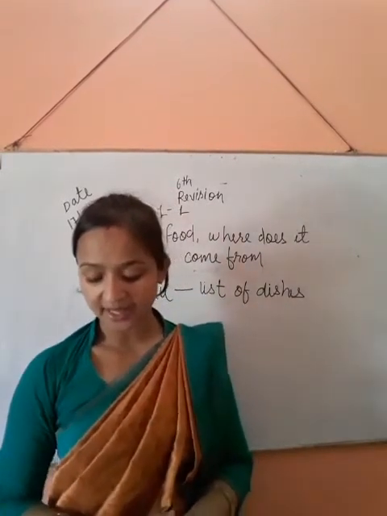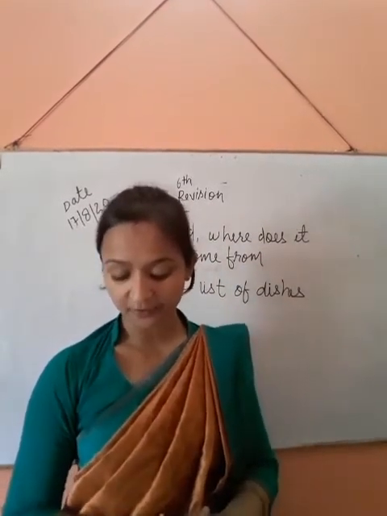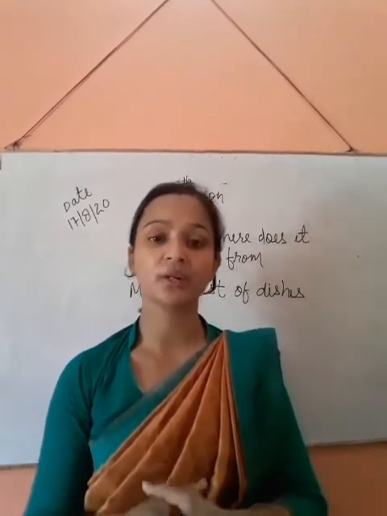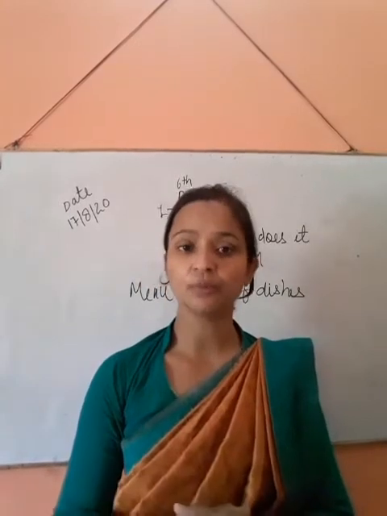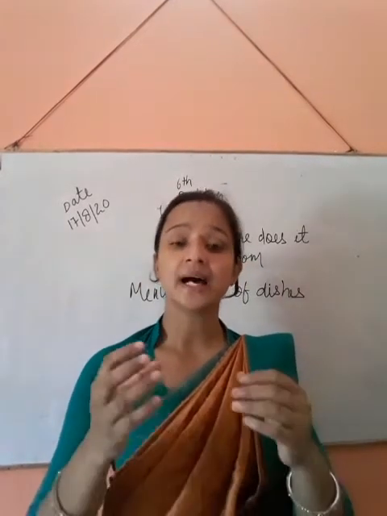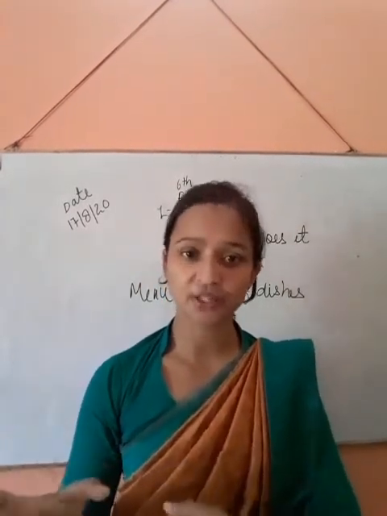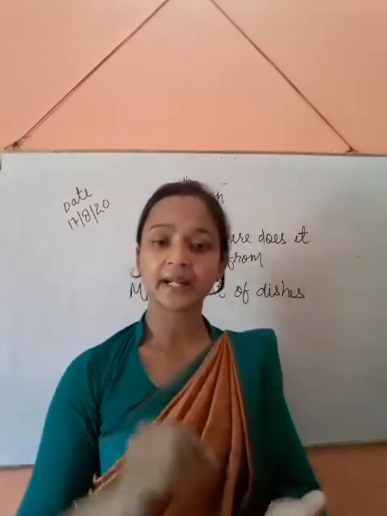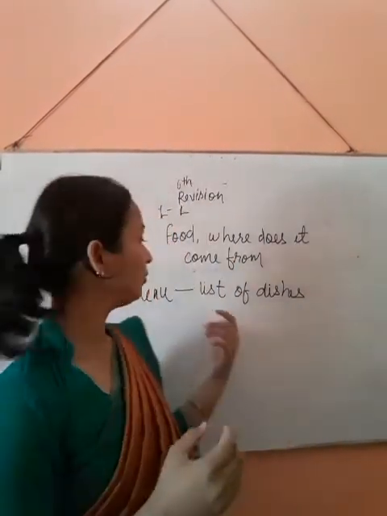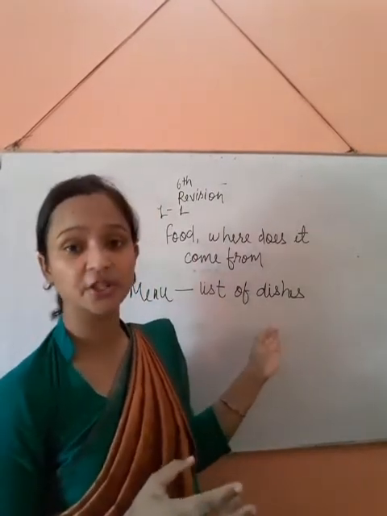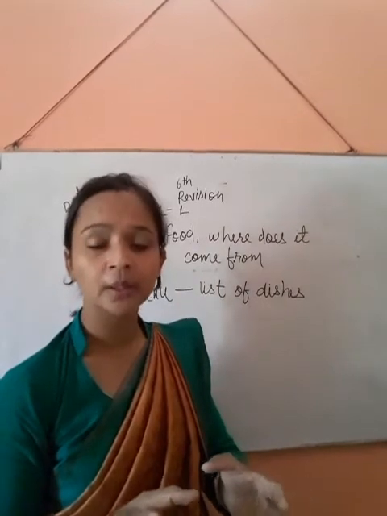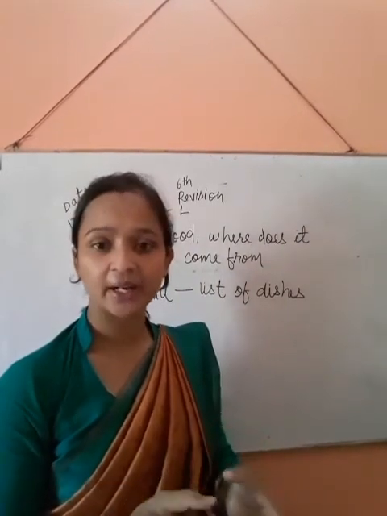Can you understand why your parents ask for a menu card while visiting a restaurant? When you go to a restaurant, first you ask for the menu, meaning which food items are available in that particular restaurant. They are collected and written in a menu. Menu is the list of dishes, which kinds of food items are available in a particular hotel or restaurant.